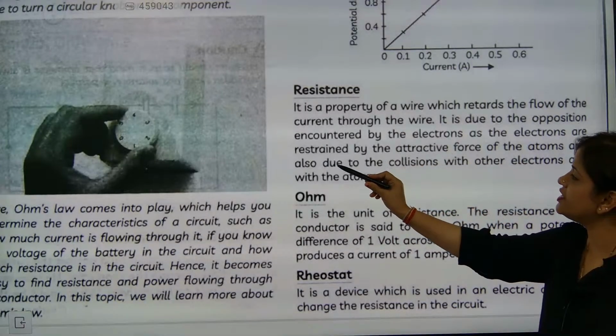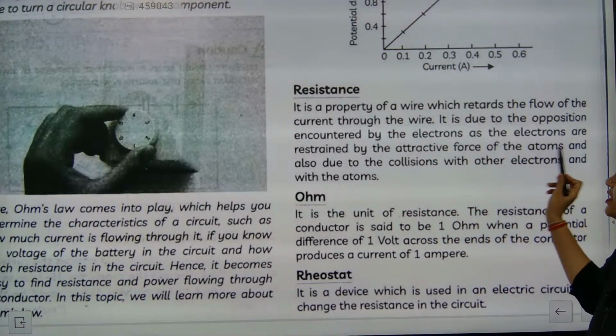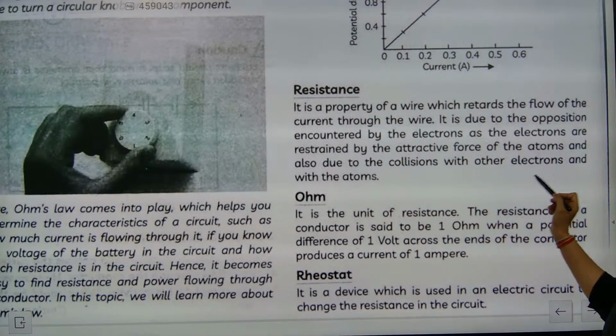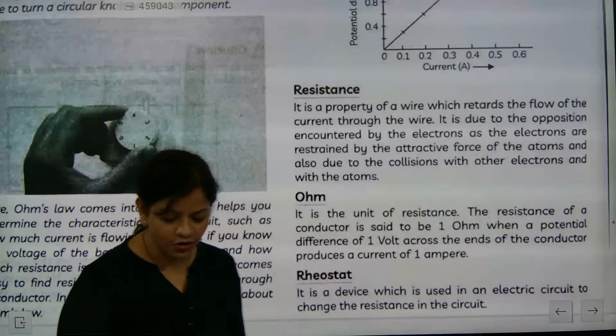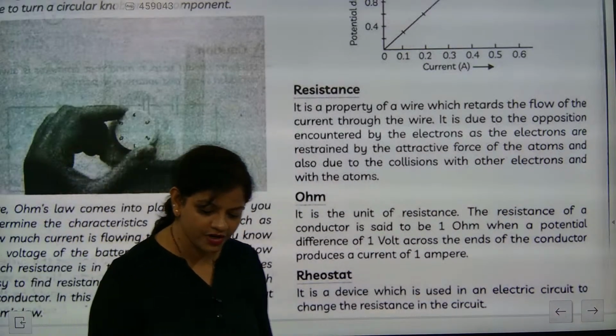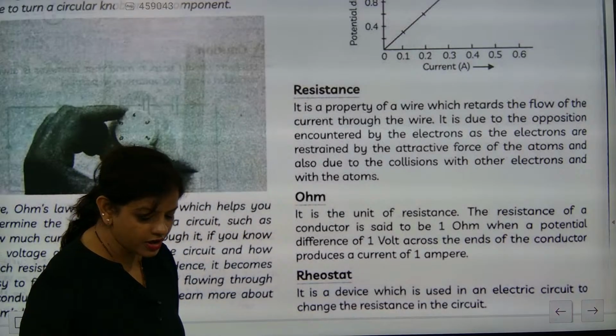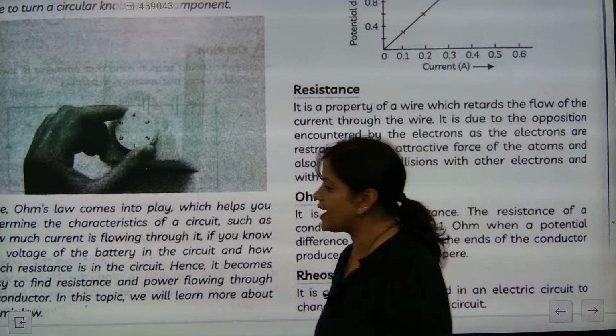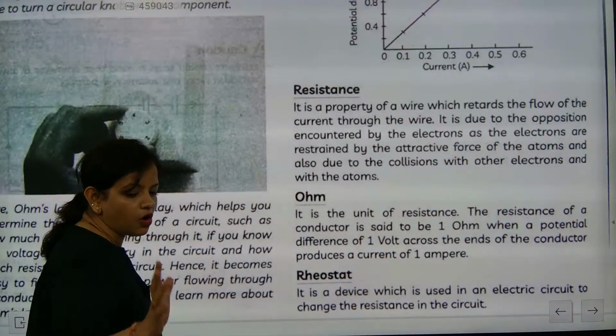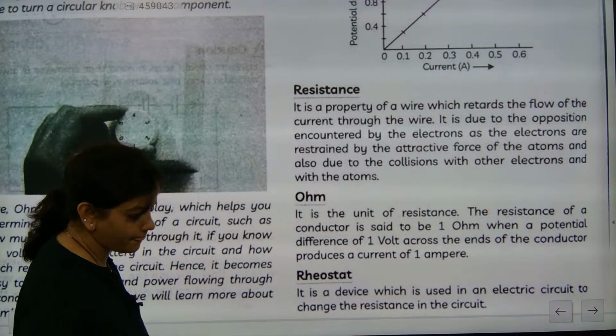The electrons are restrained by the attractive force of atoms and also due to collision with other electrons. So the collisions and attractions will try to disturb the flow of current. So only it is called intrinsic, that is called resistance. Okay.